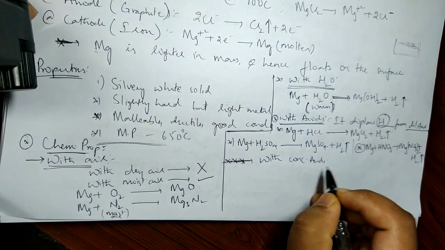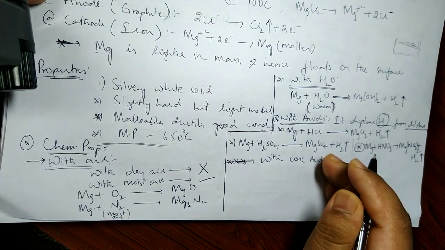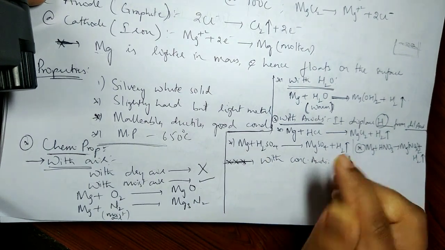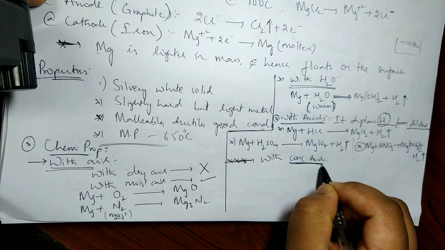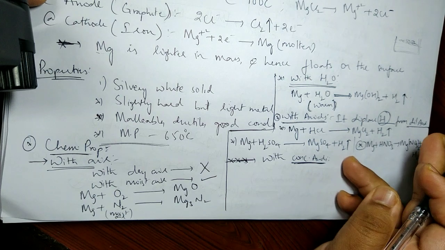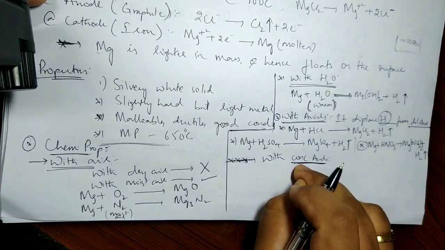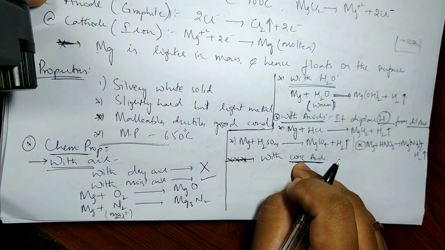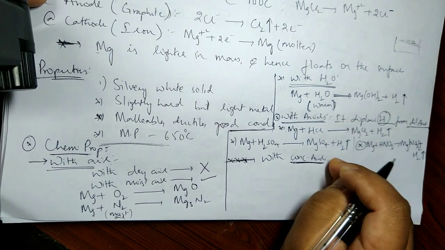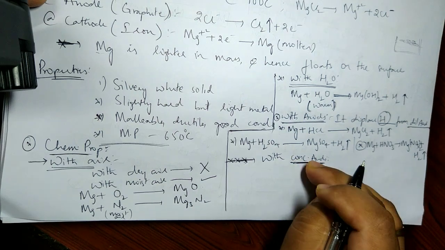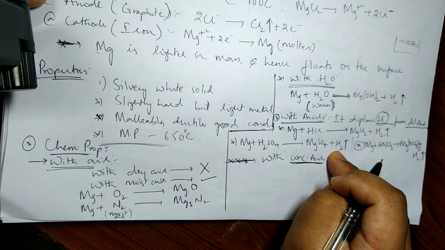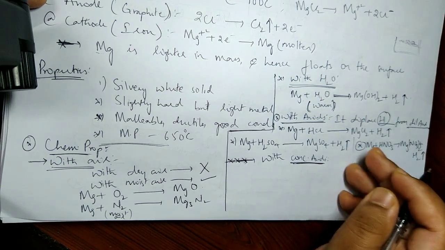What happens with concentrated acids, like concentrated sulfuric acid? See, already with sulfuric acid, magnesium plus sulfuric acid is MgSO4 plus H2. If I use concentrated sulfuric acid, this hydrogen gas is further oxidized to water. In the presence of concentrated media, it cannot release hydrogen in gaseous form, but will automatically oxidize this H2 into water, and itself will form sulfur dioxide as well.